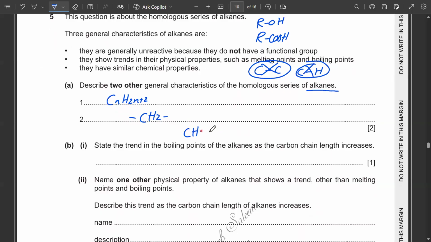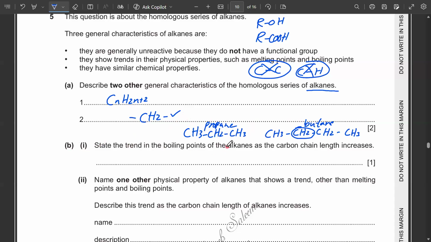Propane is CH3, CH2, CH3, whereas butane is CH3, CH2, CH2, CH3. Propane has 3 carbon atoms and butane has 4 carbon atoms. So the only difference between them is CH2. There is 1 carbon less and 2 hydrogen atoms less in propane. So this is what CH2 means.